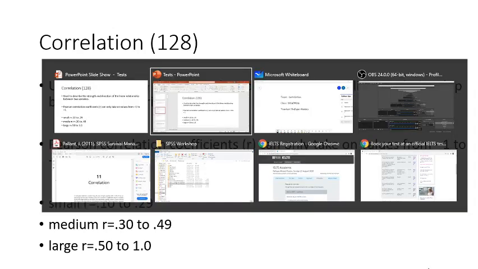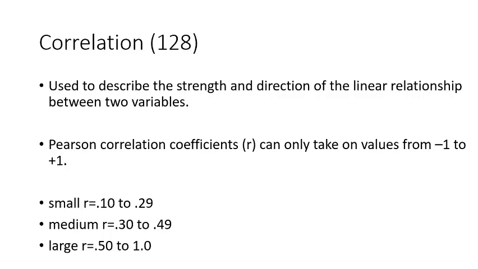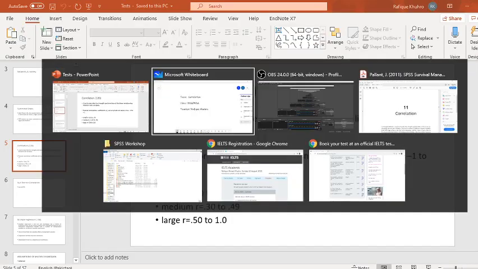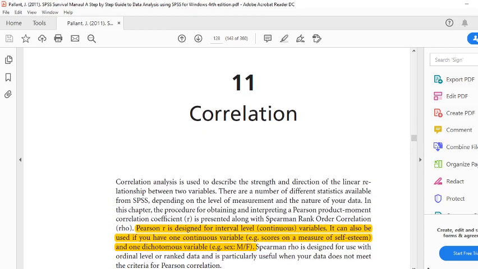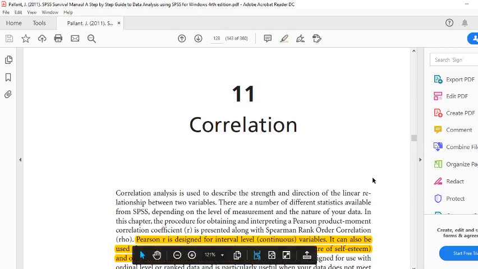This is from the PPTs which I have developed for you and been teaching you. To help yourself, you can practice and learn more, or gain expertise from the SPSS manual. This is on page number 128.